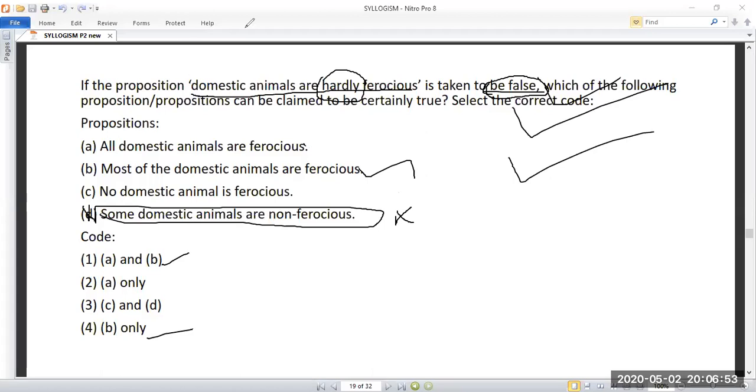So any other doubt regarding this question? So shall I move to the next question?